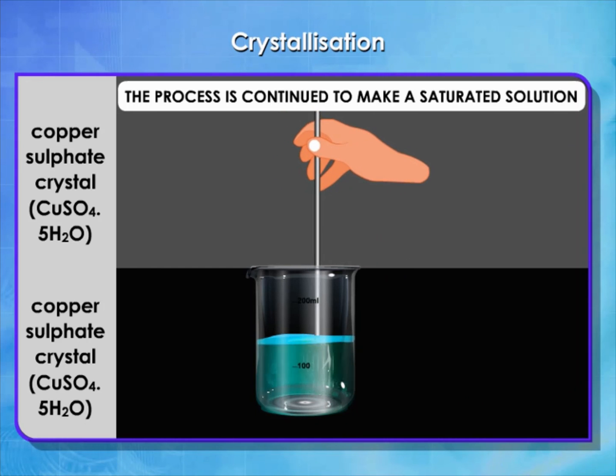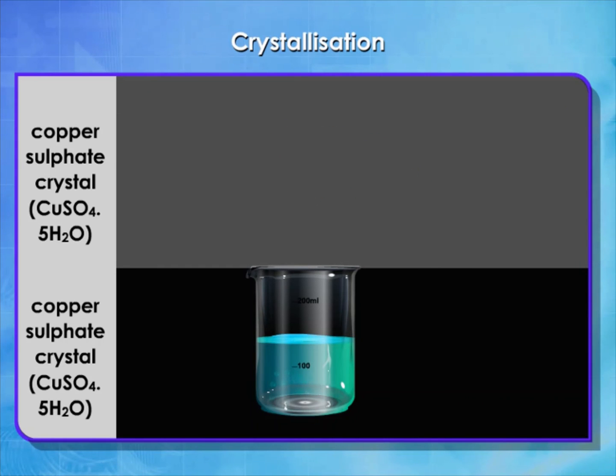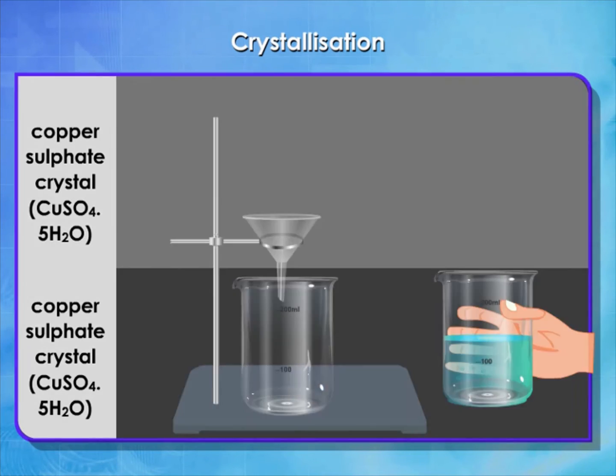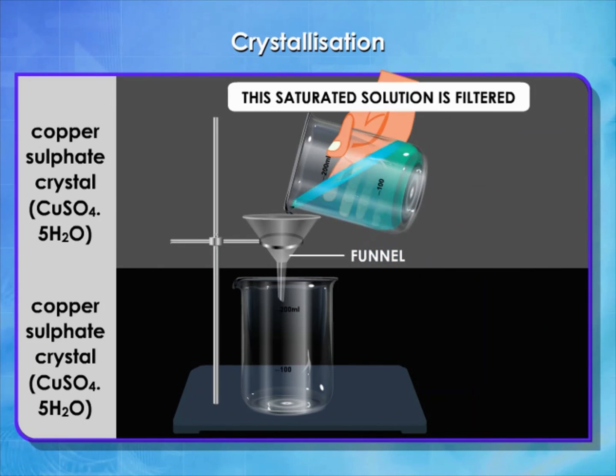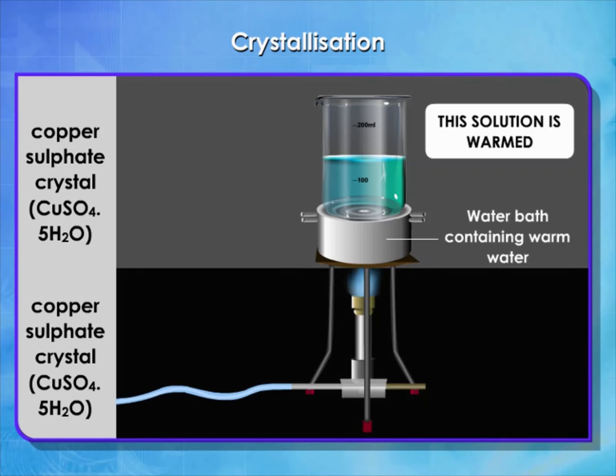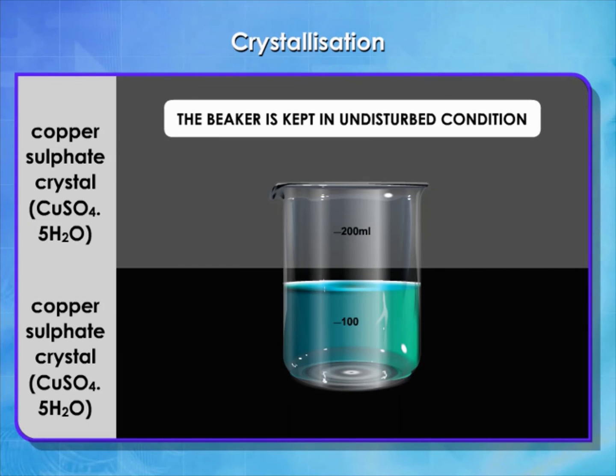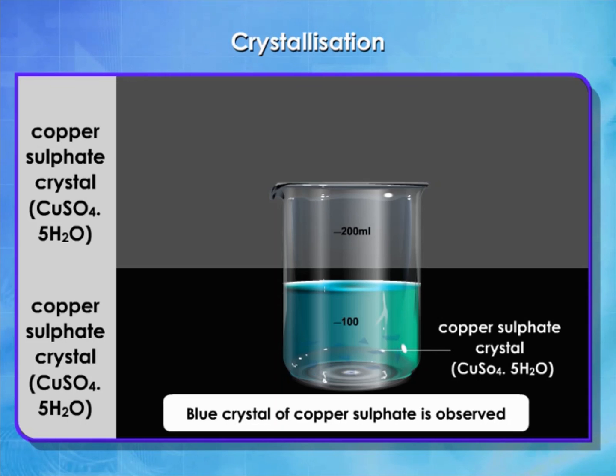Continue the process till the copper sulfate stops dissolving in water. Transfer the saturated solution using filter to another beaker. Place the solution over the trough containing warm water. Keep the beaker undisturbed overnight. After that, you will find blue crystals of copper sulfate at the bottom of the beaker.